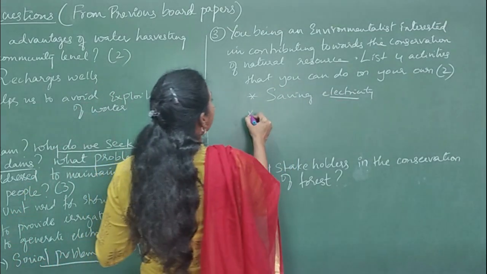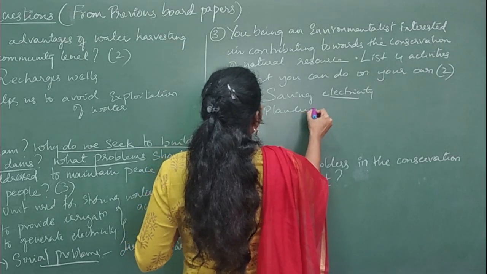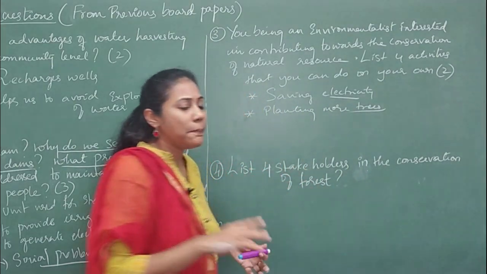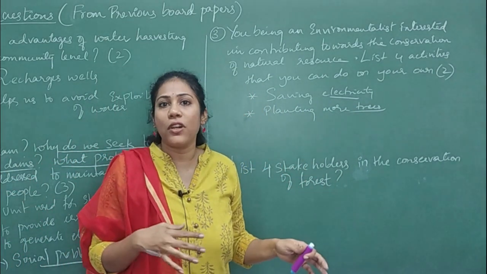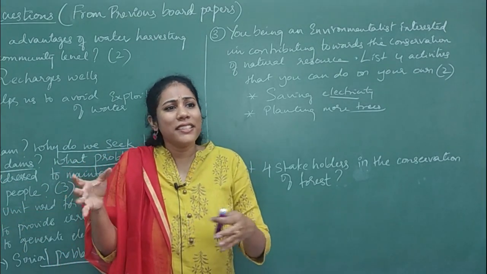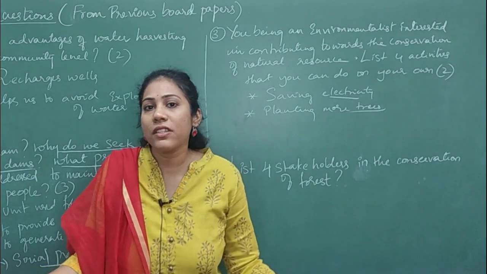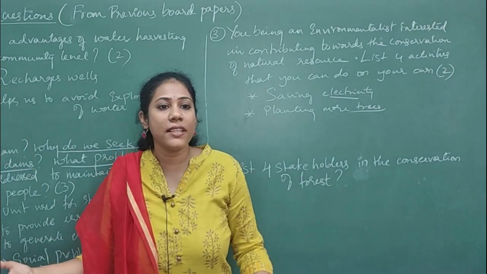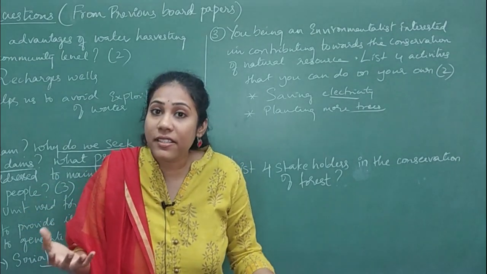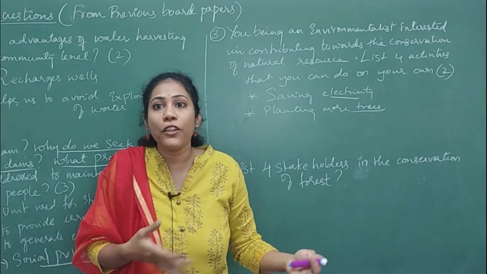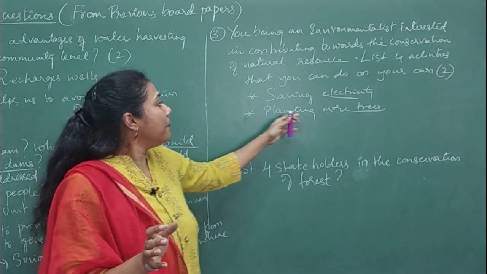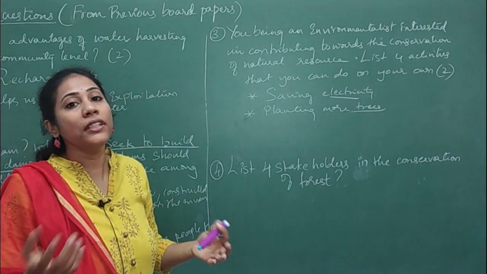Okay, and then planting more trees. Say, for industrial purposes, we are cutting many trees from the forest. That way, deforestation is taking place in society. But see, we can't avoid this. We want industries for our living, they cut the trees, we use them. In that case, what you have to do is plant more and more trees so that you can give enough justice to the forest. Yes or no? So that way, forest conservation can happen. So the second point I am giving here is planting more trees.